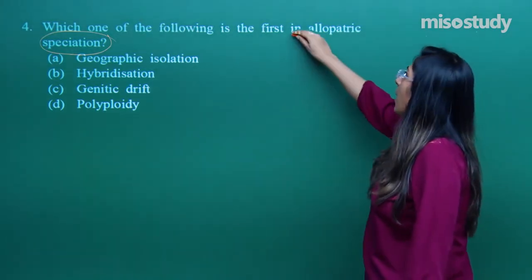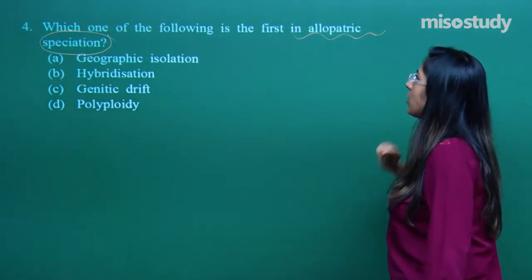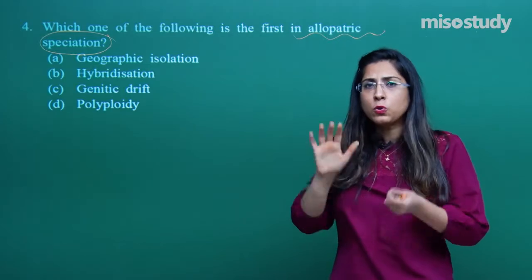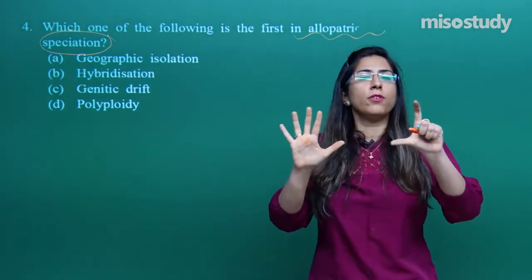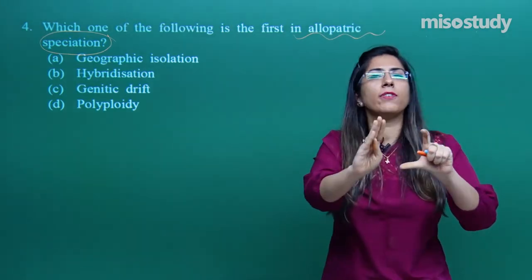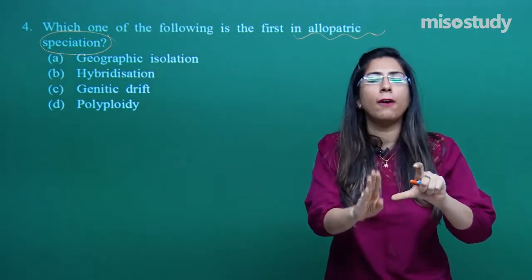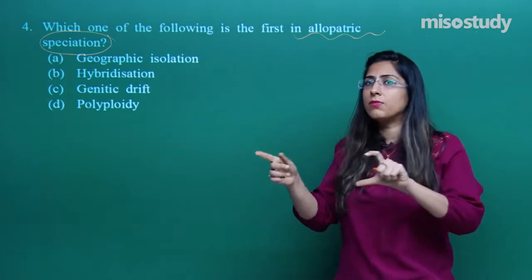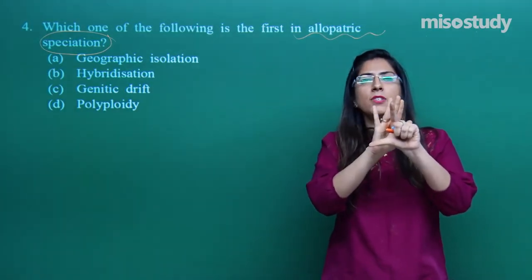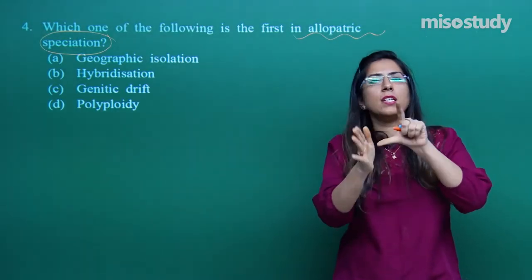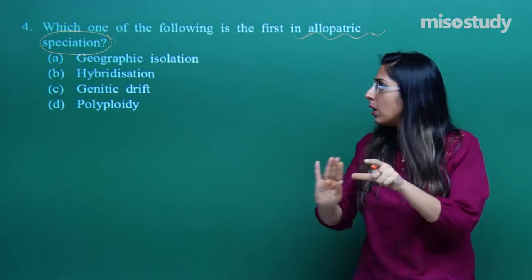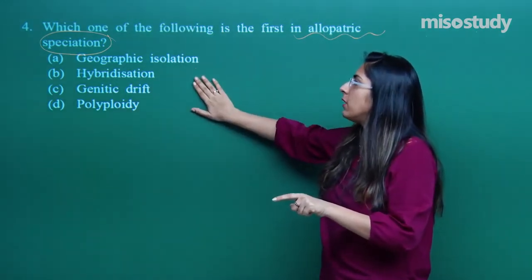Let us discuss allopatric speciation. Allopatric speciation is speciation in which two species are isolated from each other, and the reason for that isolation is any kind of geographical barrier. So this you have to remember. Whereas in sympatric speciation, the parental species live in the vicinity of another species, so they all live together within the same environment.